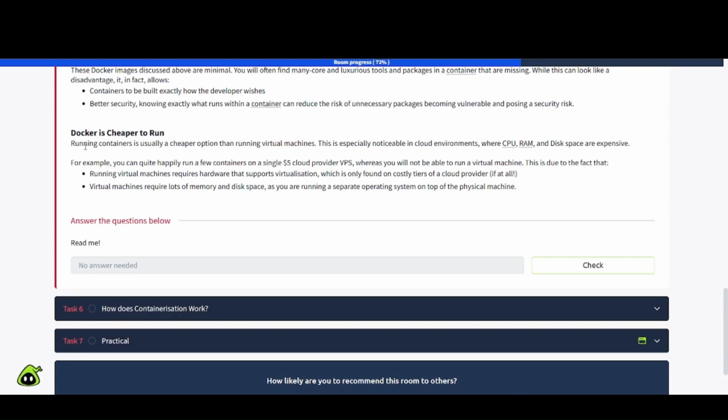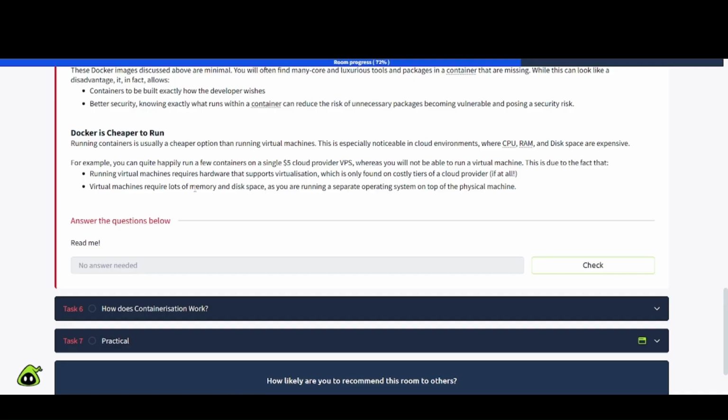Docker is cheaper to run. Running containers is usually a cheaper option than running virtual machines. This is especially noticeable in cloud environments where CPU, RAM, and disk space are expensive. For example, you can quite happily run a few containers on a single $5 cloud provider VPS, whereas you will not be able to run a virtual machine. This is due to the fact that running virtual machines requires hardware that supports virtualization, which is only found on costly tiers of a cloud provider, if at all.